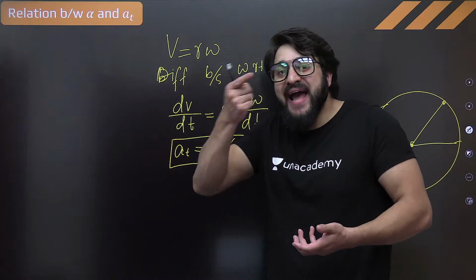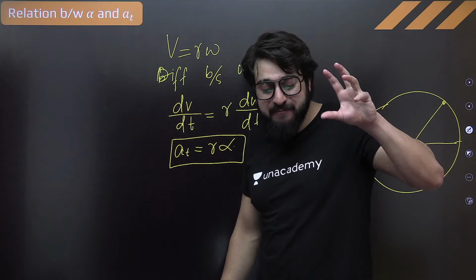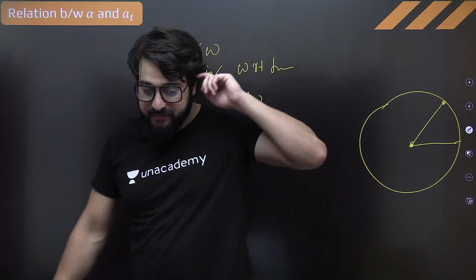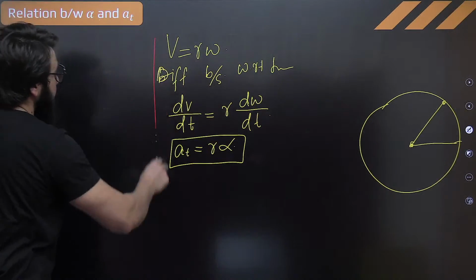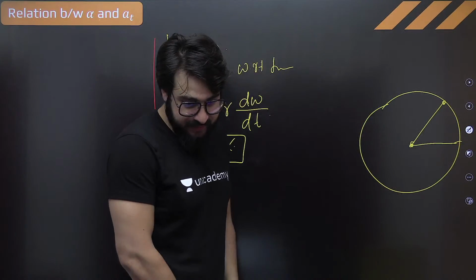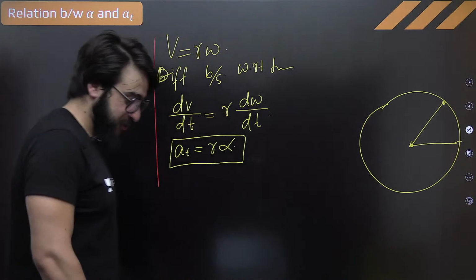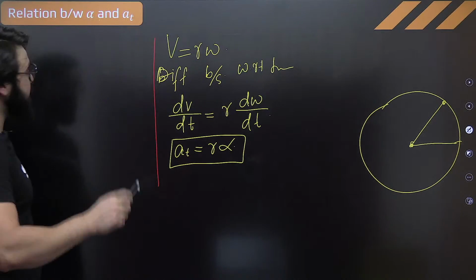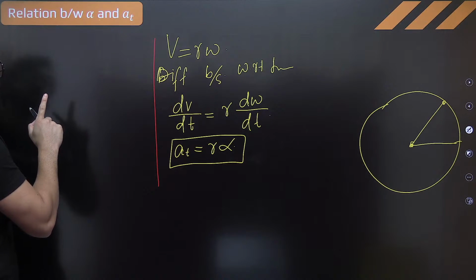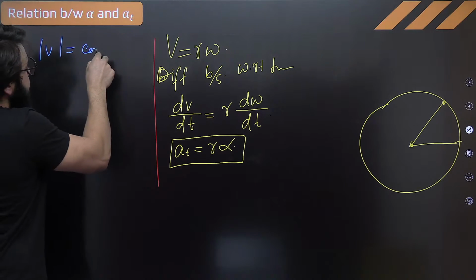See, tell me one thing. Is it possible that angular acceleration of a body moving in a circle is zero? Is it possible? No, this is not the reason. See why. Listen to me very carefully. If I say, for example, mod of V is constant.